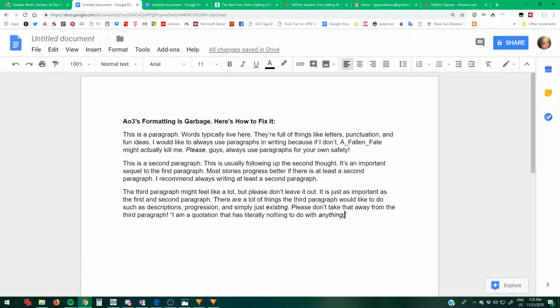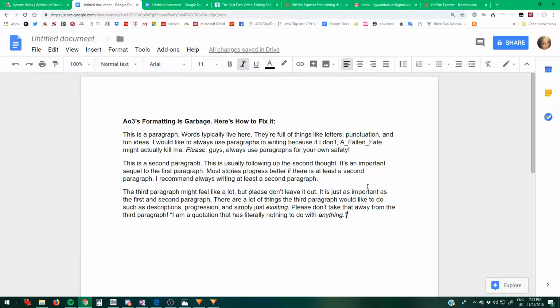Now my quotation and my period here aren't italicized either. Oh, well maybe my period is. No, my period is not. So we have to make these ones italicized as well. It looks a little strange to have your quotation mark italicized, but I promise you it's weirder when there's a huge space between your punctuation and everything else.